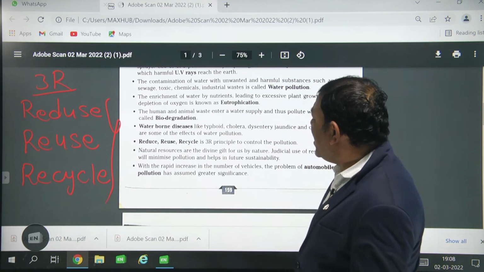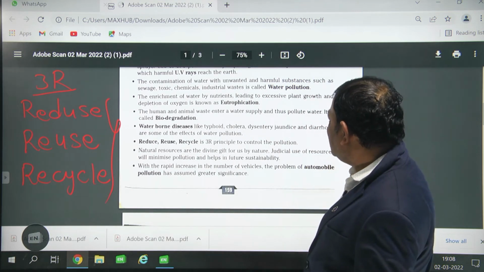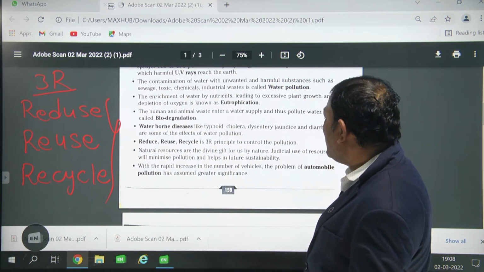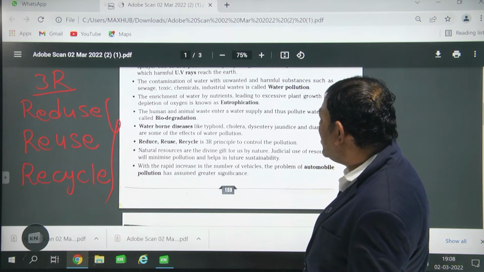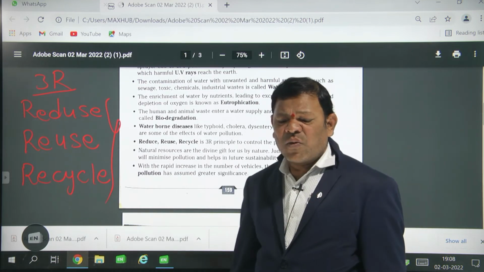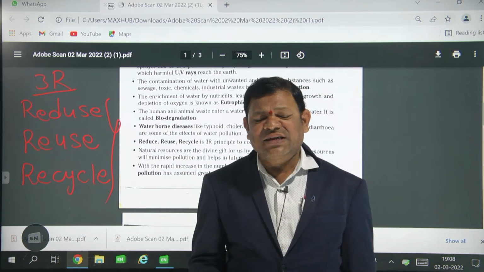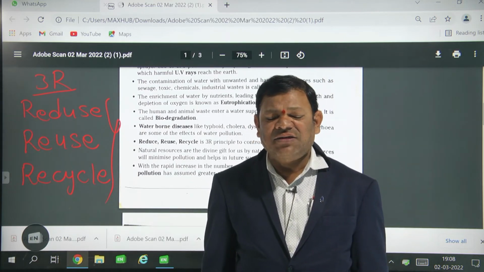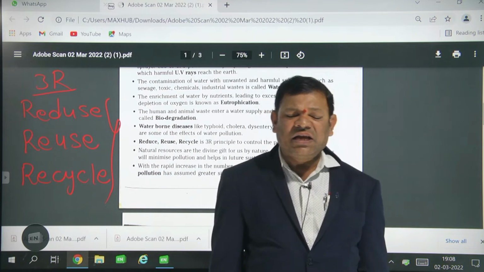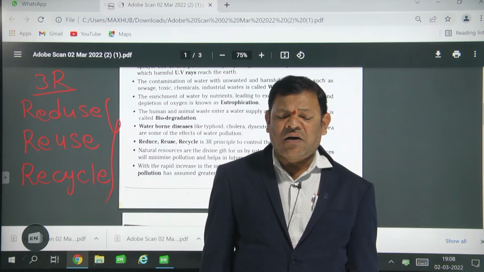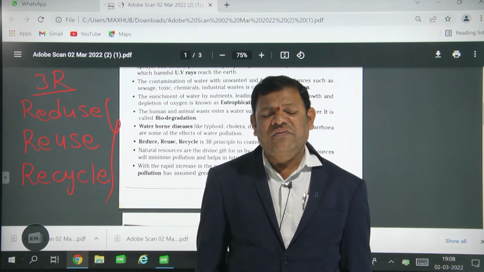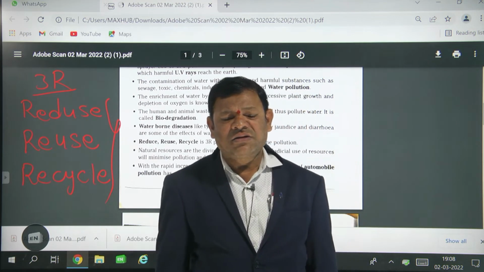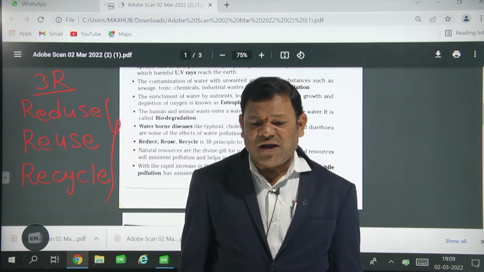With the rapid increase in the number of vehicles, the problem of automobile pollution has assumed greater significance. In olden days, every house only had a bicycle, and that bicycle did not cause pollution. Nowadays, every house has a two-wheeler and a four-wheeler. In your house also, a two-wheeler and four-wheeler are available, right?